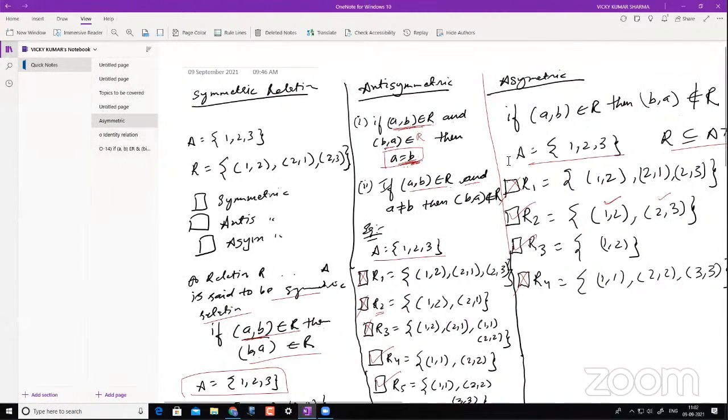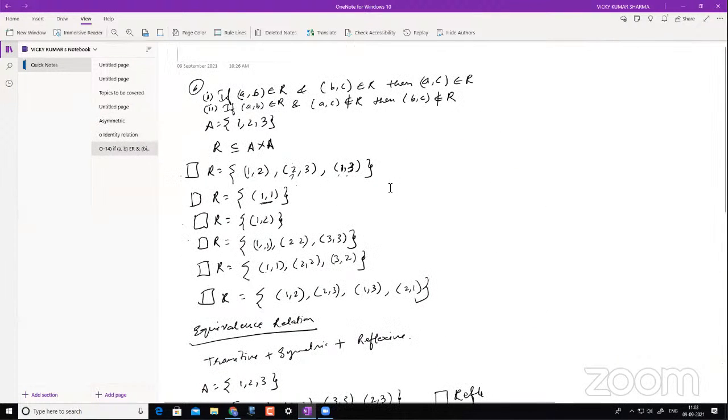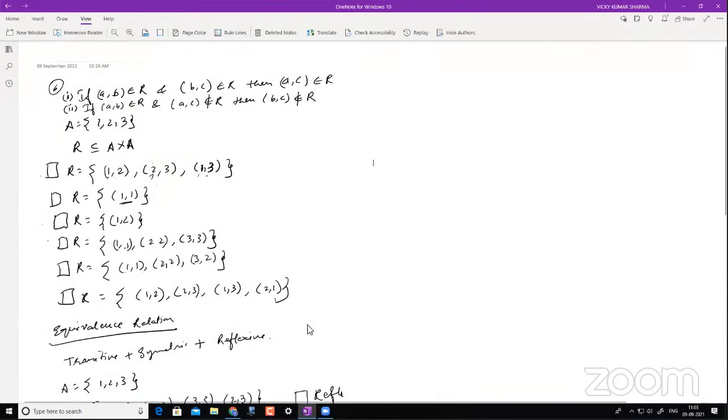I would suggest that if you still have a doubt, go to the same video and watch it again. You will not have any problem with that. If you still have a problem, put it in the forum and we'll take it from there. Let's take another thing. Now we understood this and this. Now let's go with the transitive relation.